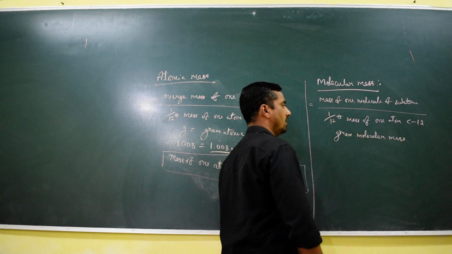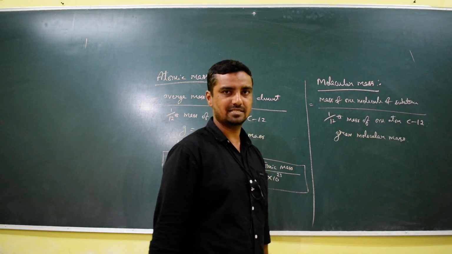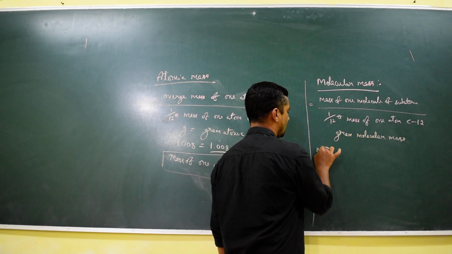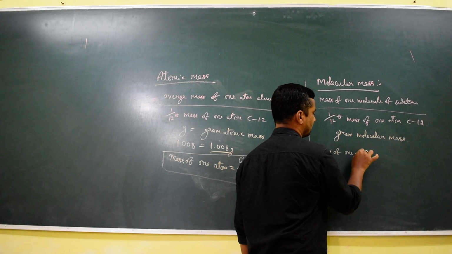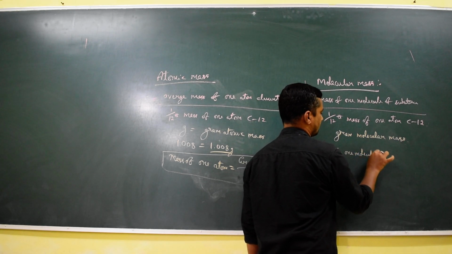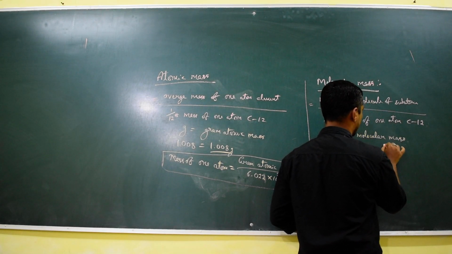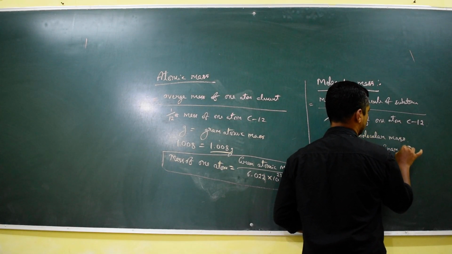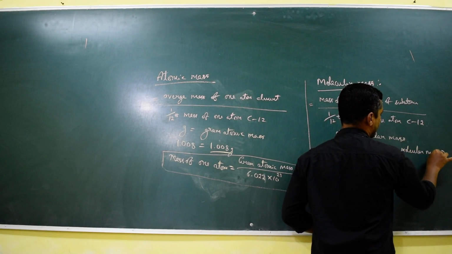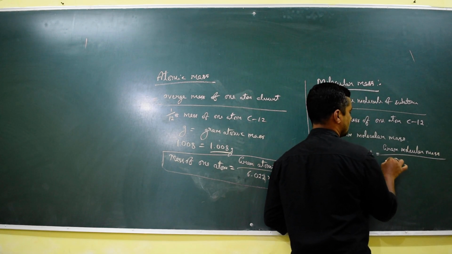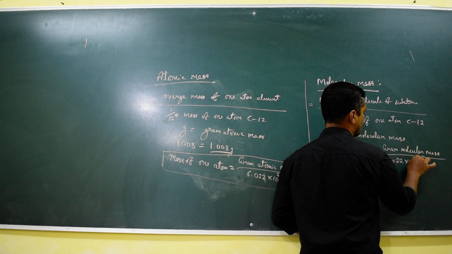Gram molecular mass, right? The mass of one molecule equals gram molecular mass divided by 6.022 into 10 to the power of 23.